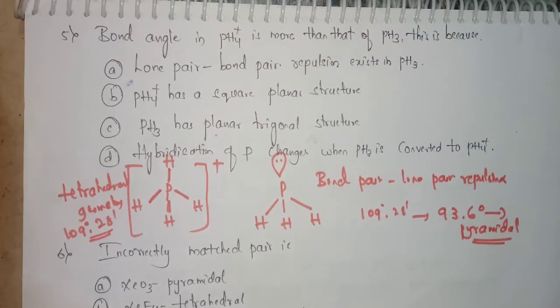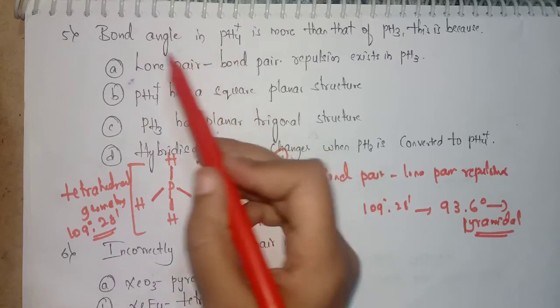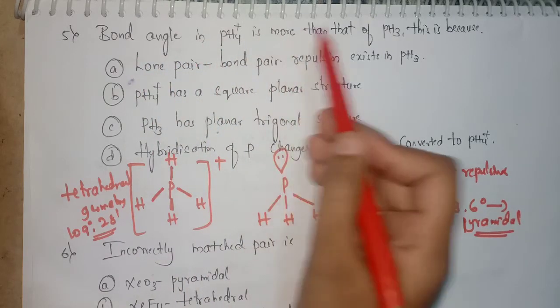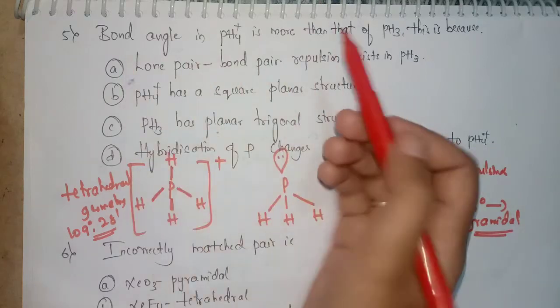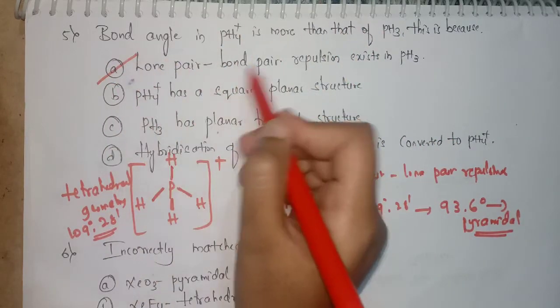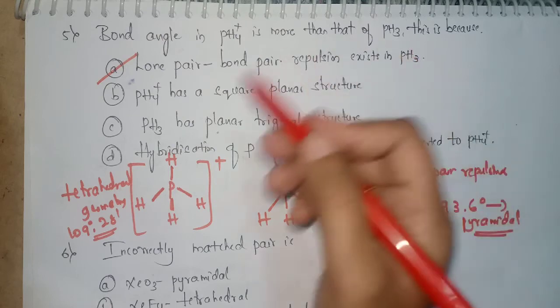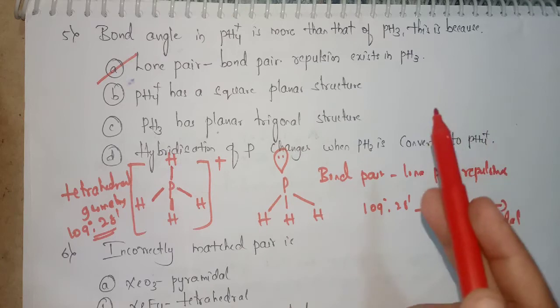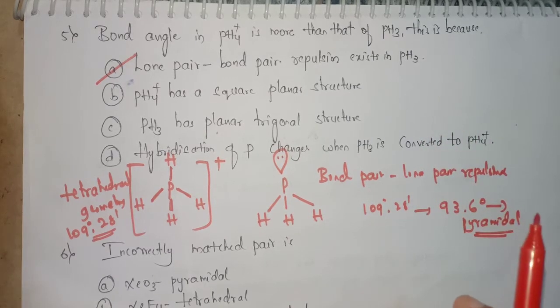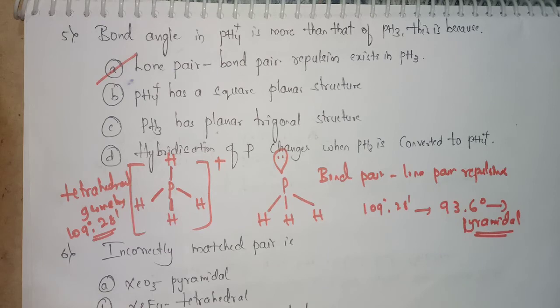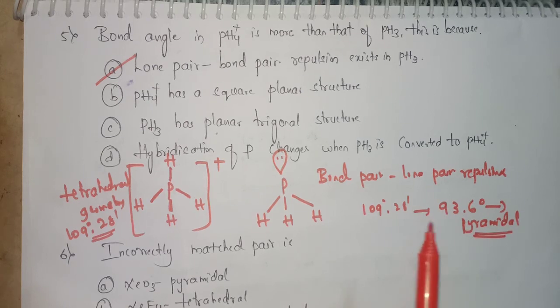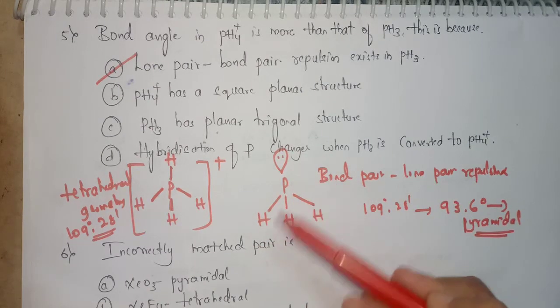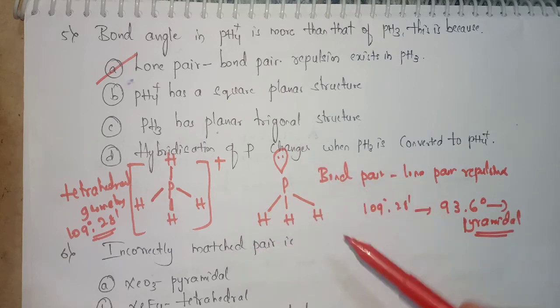The question is: the bond angle in PH4+ is more than that of PH3. This is because option A is the correct answer. See here, lone pair bond pair repulsion exists in PH3. That's why the bond angle of PH3 is less. The important point is these lone pair and bond pair repulsions will determine the structure. Because in this, lone pair and also bond pairs are present, the repulsion is more, so the bond angle is less.